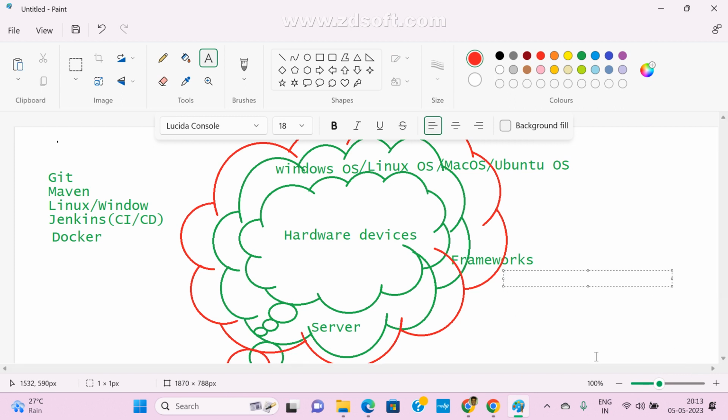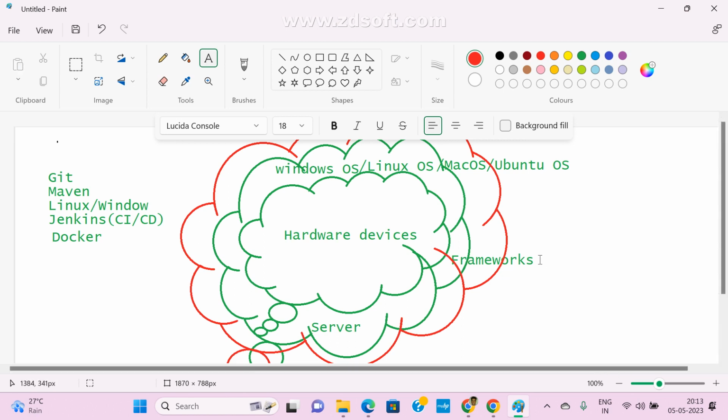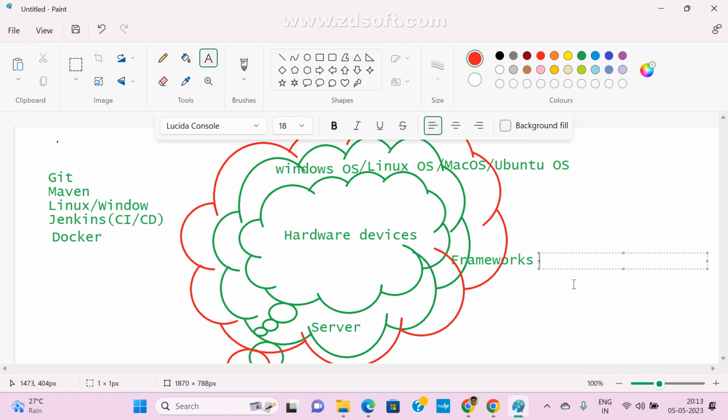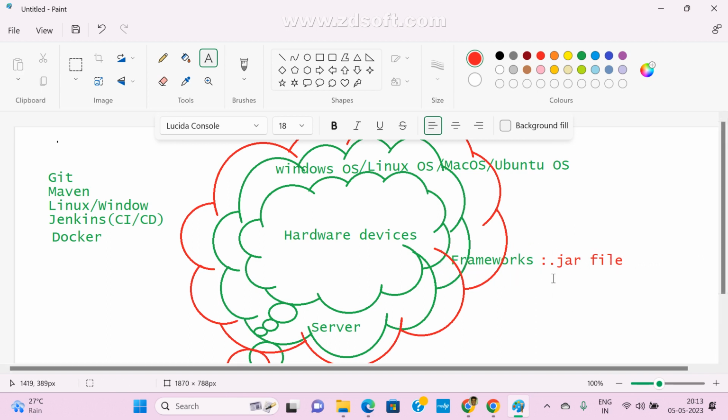Now there is no need to implement entire Java classes. Someone has already developed them. They are giving jar files. For a framework they give one simple file, and that file is a jar file. Mostly they give it in jar format. In this jar file, the entire code that they developed is available.